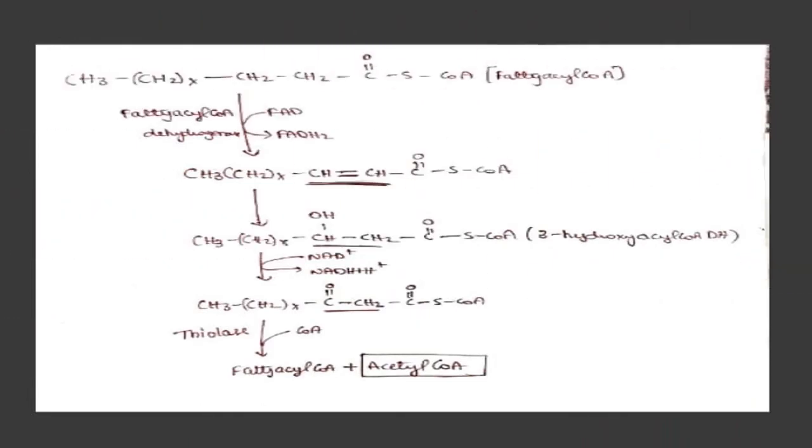This is the picture which is displaying the beta oxidation of fatty acids. This is how the bond present between the C double bond O and CH2 is weakened by the series of reactions happening in beta oxidation. Finally you get the acetyl coenzyme A, and this is the acetyl coenzyme A which is going to act as an allosteric activator of pyruvate carboxylase. Do not forget, acetyl coenzyme A is the allosteric activator of pyruvate carboxylase.